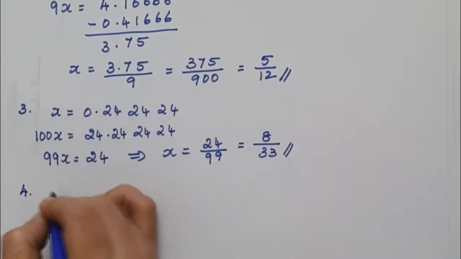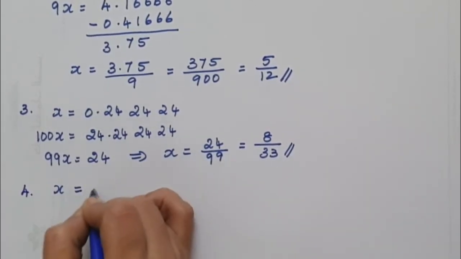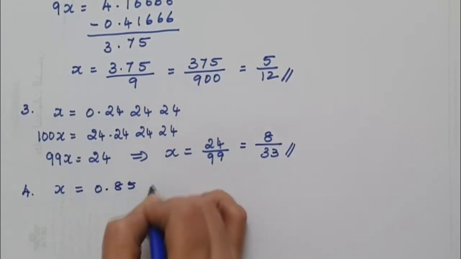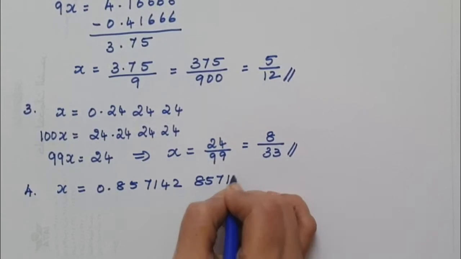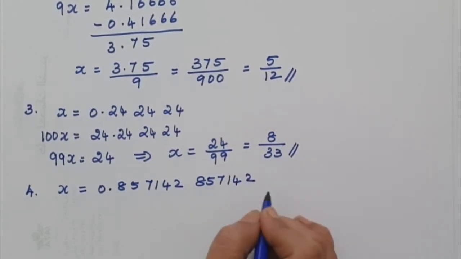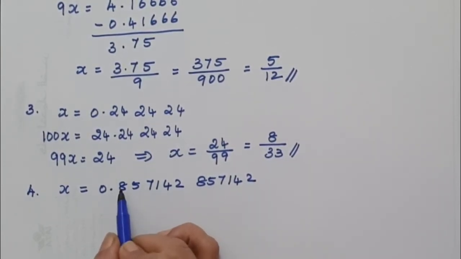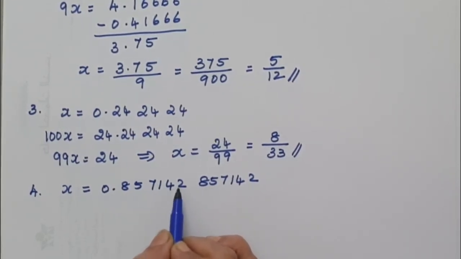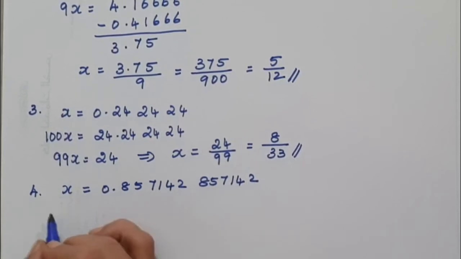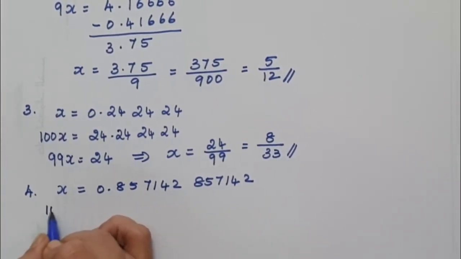In the same way, the last question, suppose x equal to 0.857142857142. That is, a set is being repeated. So how many numbers are repeated? 1, 2, 3, 4, 5, 6. That means you have to multiply it with 10 lakh or 1 million.